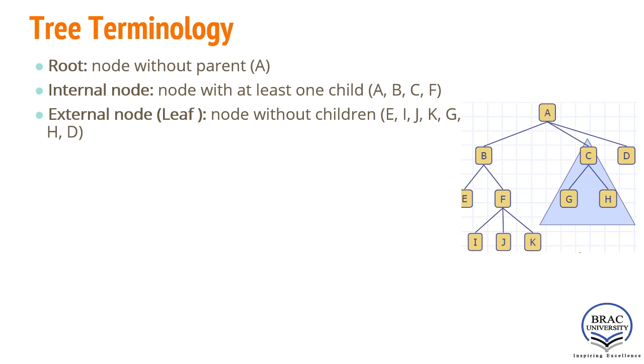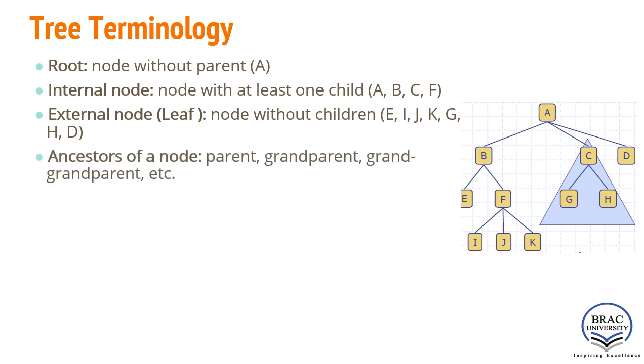Now, ancestors of a node. Ancestor means the node's parent, grandparent, great-grandparent, etc. So, if I ask you who are the ancestors of node K, that will be F, that is the parent, B, that is the grandparent, and A, that is the great-grandparent. So the ancestor nodes of node K are F, B, A.